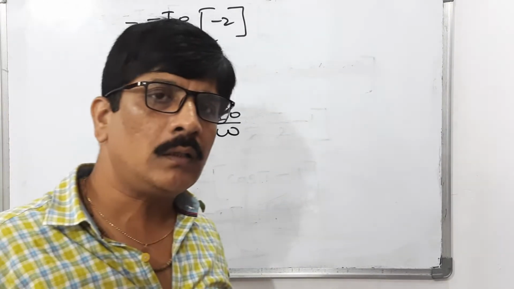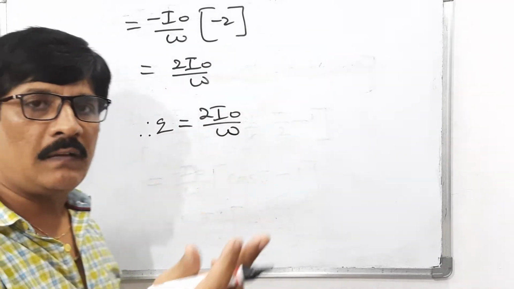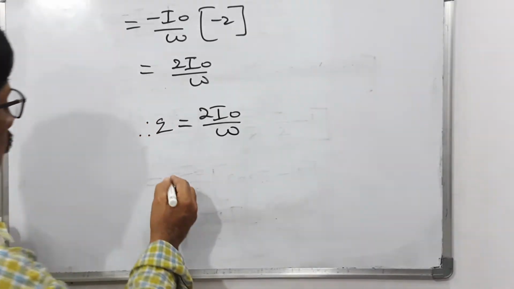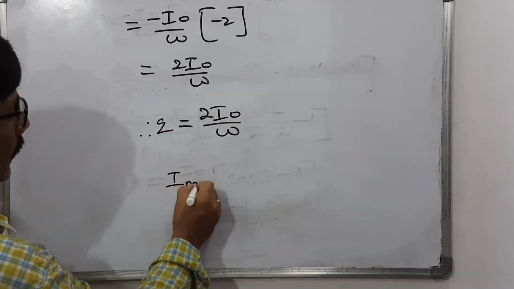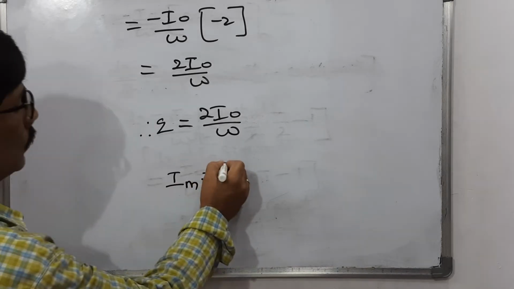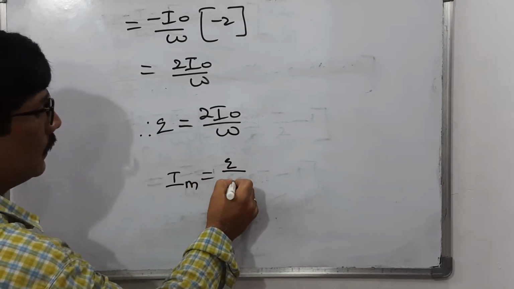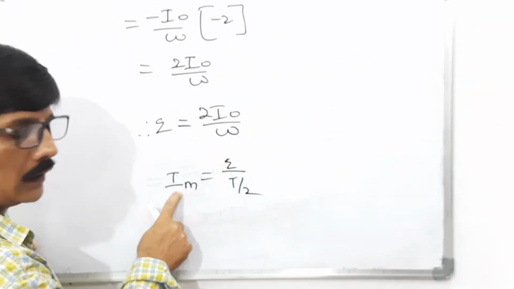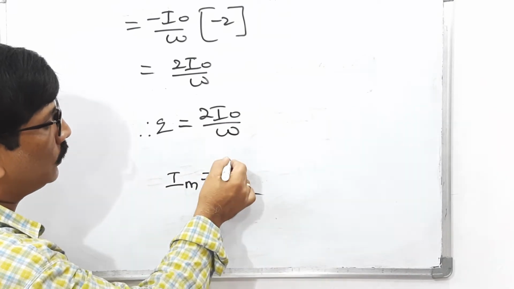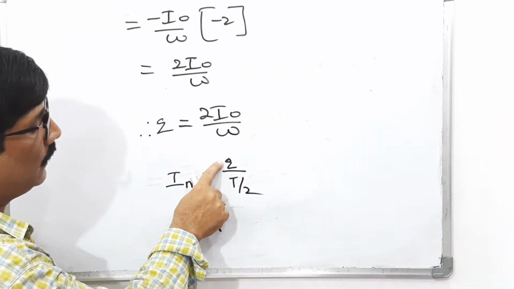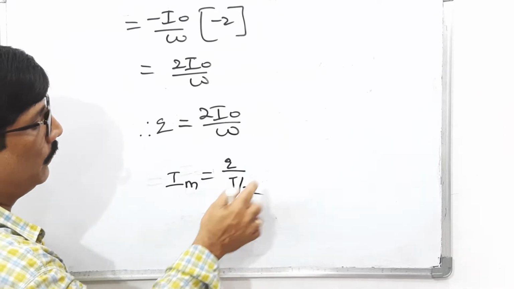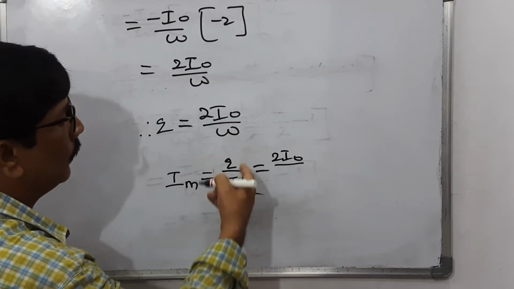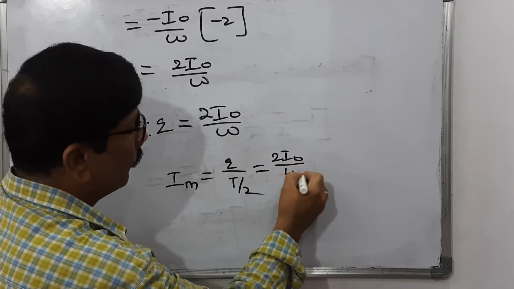But our goal is to find out the relation between the mean value of the current and peak value of the current. You need to write like this. I mean is nothing but charge by T by 2, because charge by time is mean current. So total charge in the half of the time period is Q divided by half of the time period. Q is nothing but 2 I naught divided by omega.